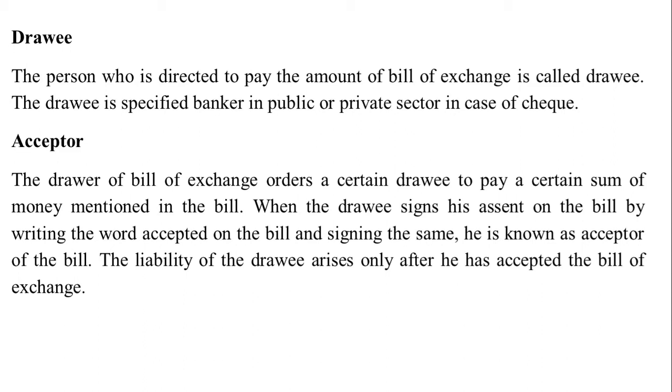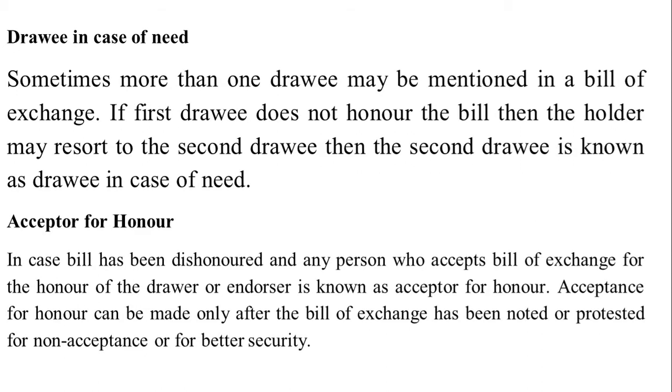Acceptor. The drawer of bill of exchange orders a certain drawee to pay a certain sum of money mentioned in the bill. When the drawee signs his assent on the bill by writing the word accepted on the bill and signs the same, he is known as the acceptor of the bill. The liability of drawee arises only after he has accepted the bill of exchange.